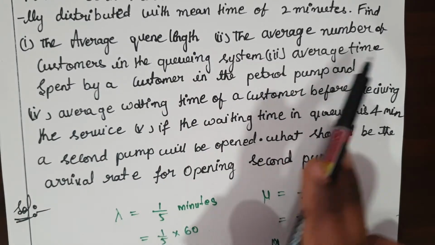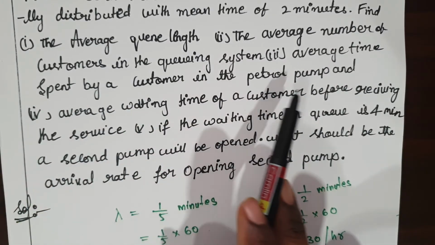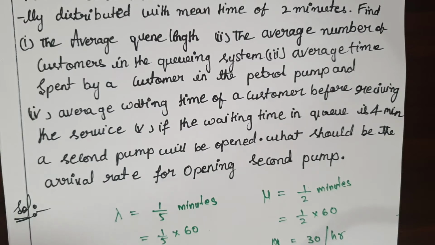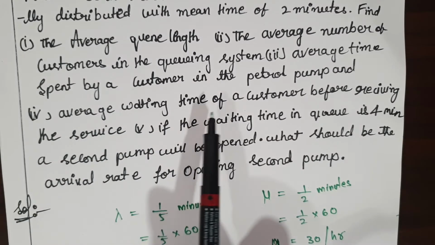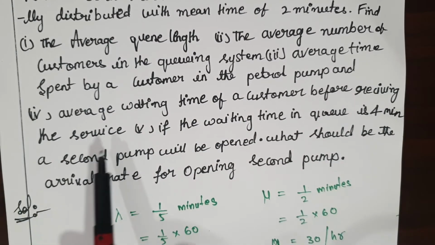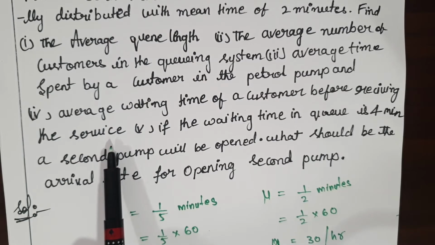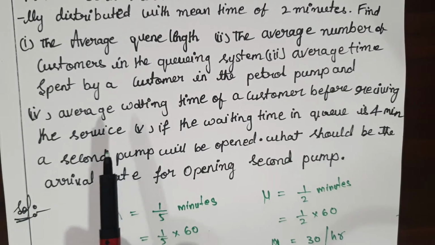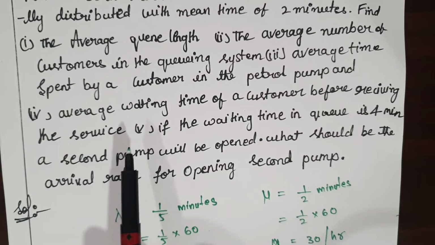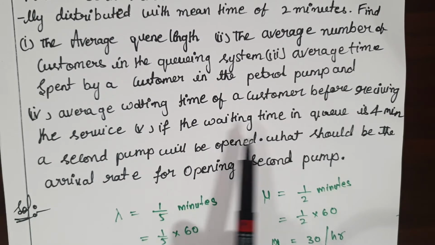Then the average time spent by the customer in the petrol pump, that is WS. After that, the average waiting time of the customer in the queue, before receiving the service, that one is known as WQ. This is the first time we are using it.